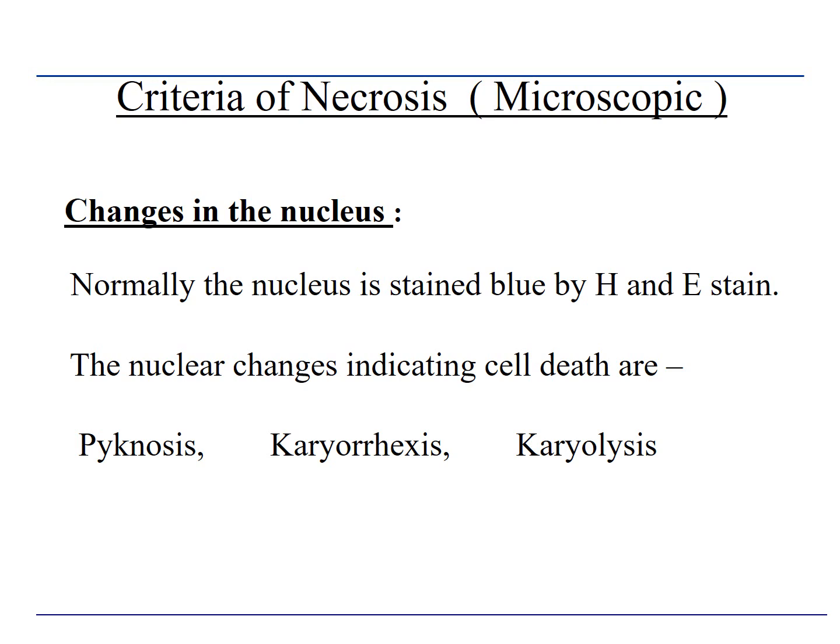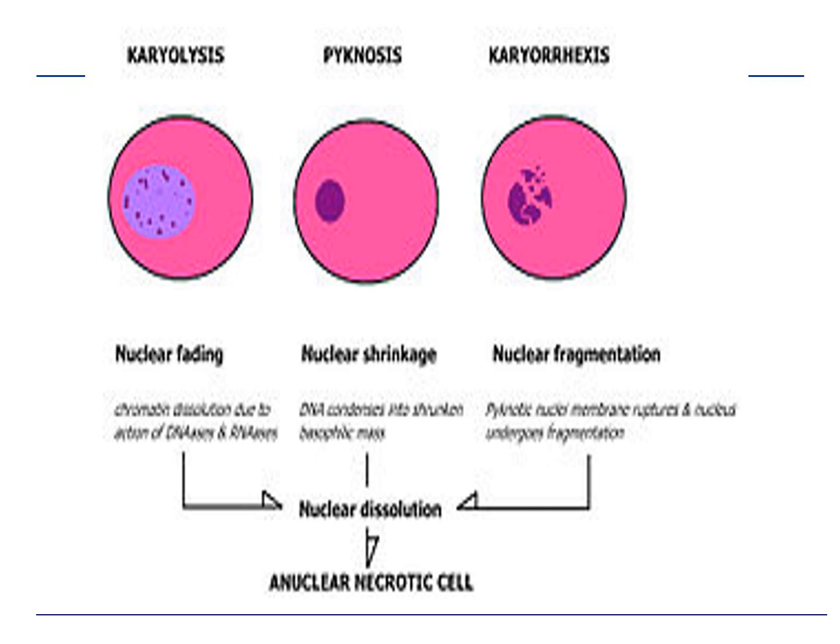What are these changes? Karyolysis is lysis of the chromatin material; there is nuclear fading because of lytic enzymes. Pycnosis is nucleus shrinkage. The nucleus becomes small in size, condensed. Karyorrhexis is fragmentation of the nuclear material. So with karyolysis, pycnosis or karyorrhexis, there is nuclear dissolution and the cell becomes anuclear.